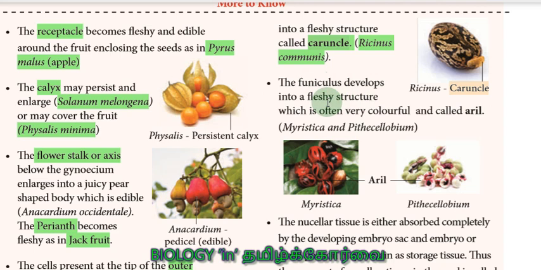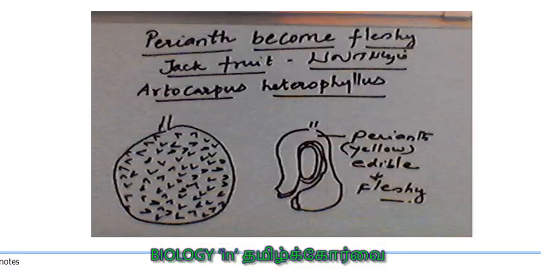Then the funiculus develops into a fleshy structure. Funiculus, what is funiculus? The stalk of the ovule. We learnt already. Okay, the stalk of the ovule, which is often very colorful and called aril. In the case of Myristica and also Pithecolobium, in these fruits, the funiculus develops into a colorful, fleshy structure called aril. Right? Now we'll see